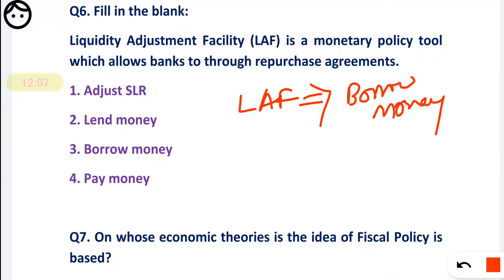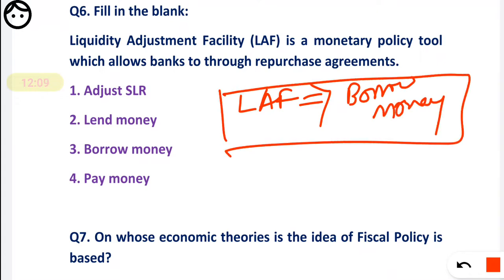Okay, just remember that LAF is used for borrowing money from RBI, and it is used by banks. So the answer is to borrow money.